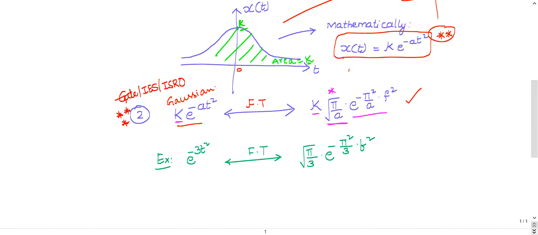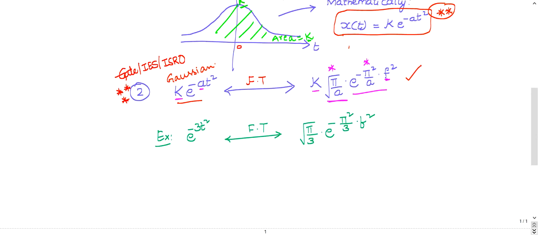This will be similar to e power minus at square, but this is the frequency domain. Instead of t square, write f square. So you are done with this term. The only extra change is that instead of a, you need to write minus pi square by a. So everything is the same except these two terms: root pi by a, and here pi square by a instead of a. So try to memorize this. Very important. I'm stressing this once again, because it is asked many times in GATE, IES and ISRO.